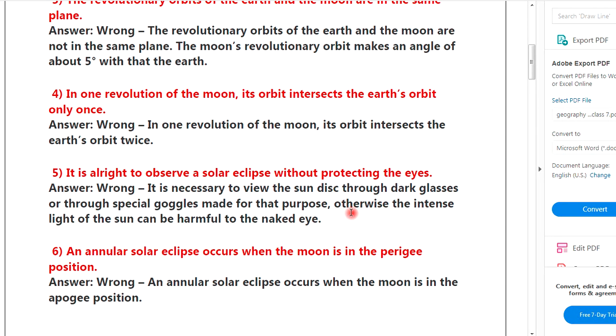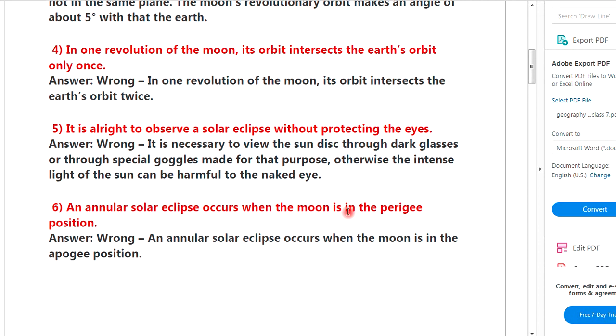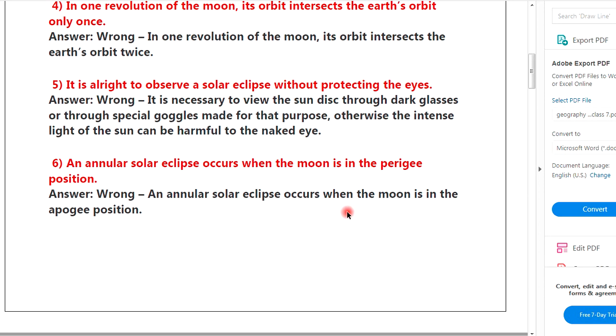Okay, question 4, in one revolution of the moon its orbit intersect the earth orbit only once. Answer wrong. In one revolution of the moon the orbit intersect the earth's orbit twice.